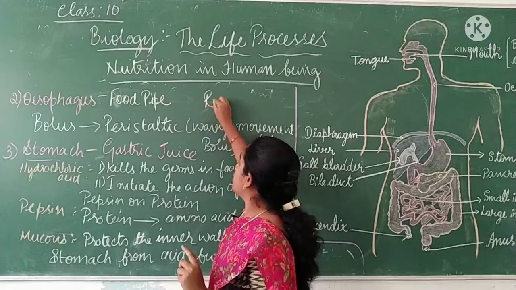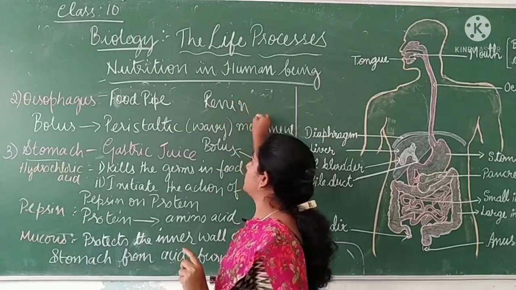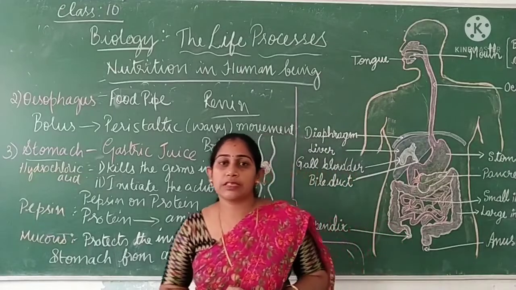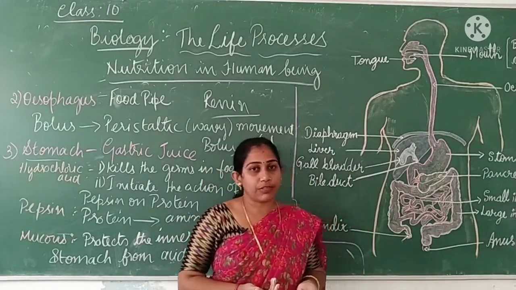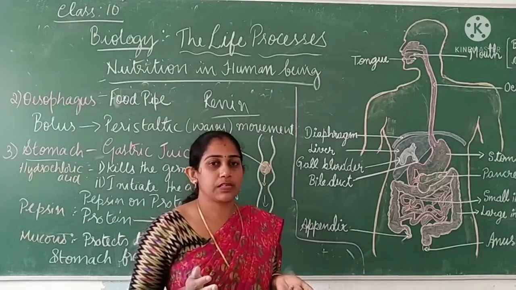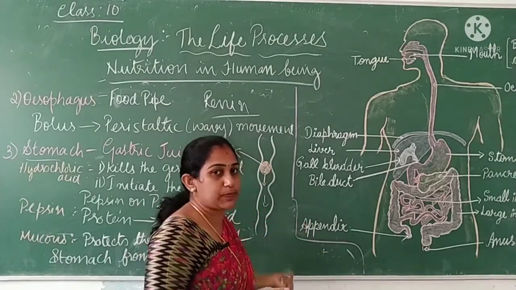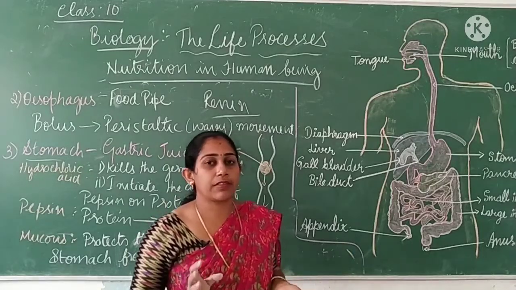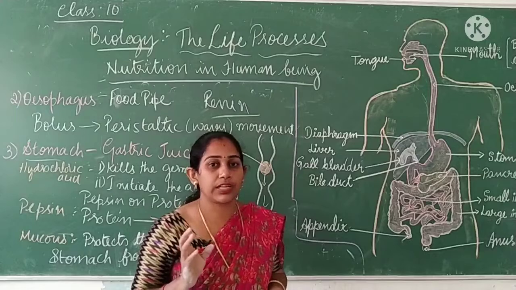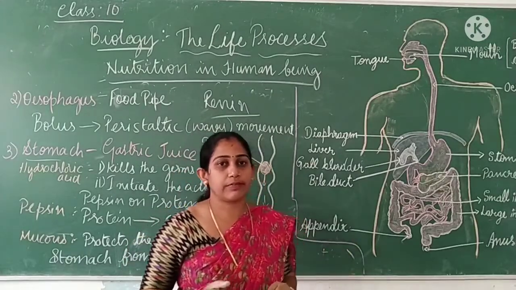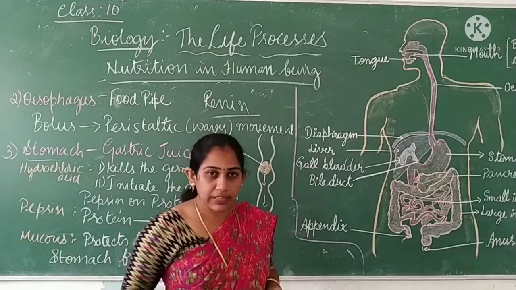So this renin is not present in adults. It is present only in babies, the babies who feed on the milk of the mother, small babies. When they are small babies, they will not have all kinds of pepsins or amylase in their body. They will have the ability to digest only milk, up to the month of 6 at least. Till the month of 6 they will have much production of renin in their stomach.